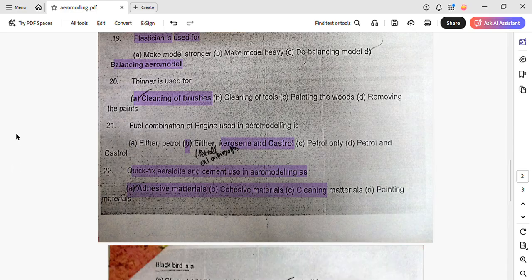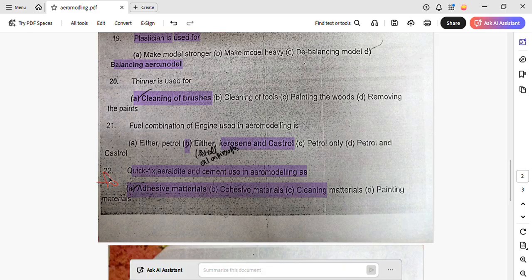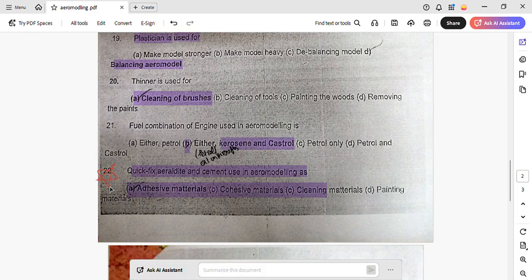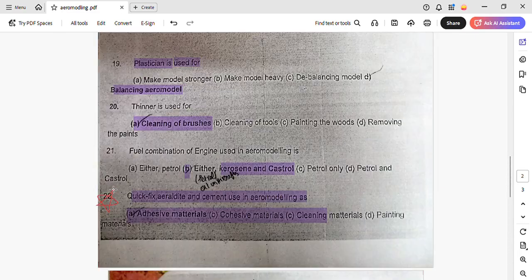What is the wood used to make aero models? Very good. Plywood, balsa wood and japonica. Then the fuel combination question. And then we also had thinner is used for cleaning the brushes. Adhesive materials such as quick fix and araldite, all of these are adhesive materials.